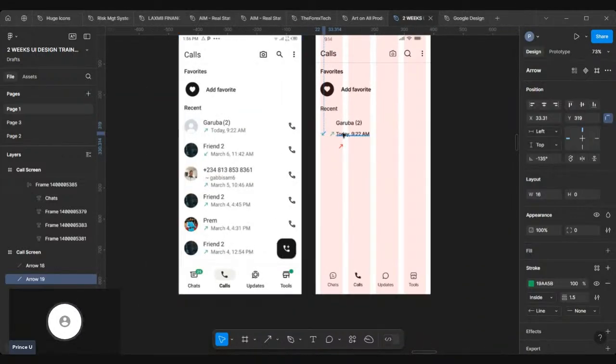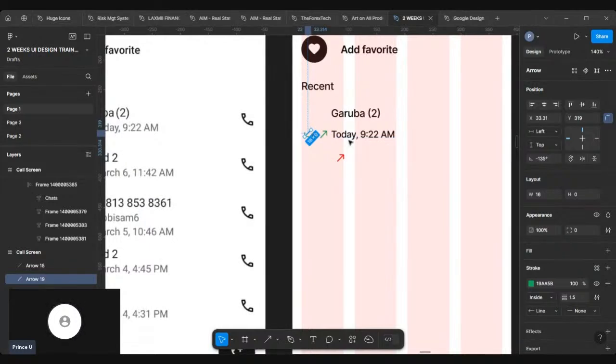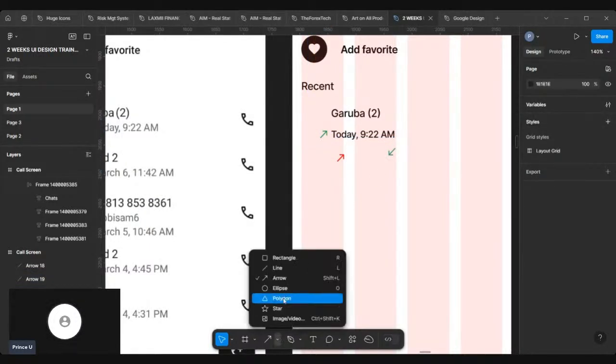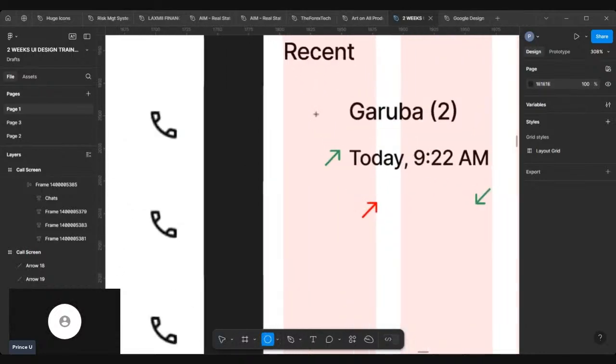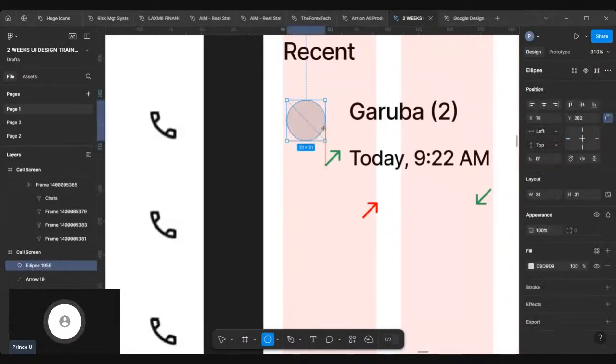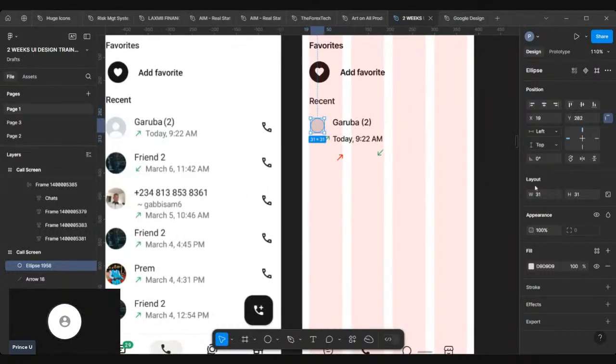Next thing I want to do is my profile picture. I'm going to use ellipse again. Come over here, shape 2. Click and drag like that. For a perfect circle, ensure you hold shift on your keyboard. So this is currently set to 31 by 31. I want to make it 50 by 50. So I'll lock the aspect ratio by clicking on this lock aspect ratio. Then change one of them.